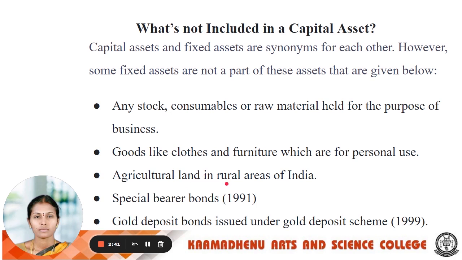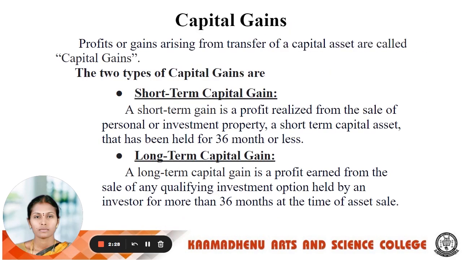Next one, agricultural land in rural areas in India. Next, special bearer bonds issued in the year 1991. Next one, gold deposit bonds issued under the Gold Deposit Scheme in the year 1999.